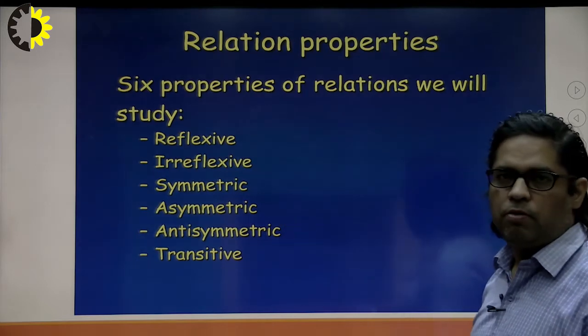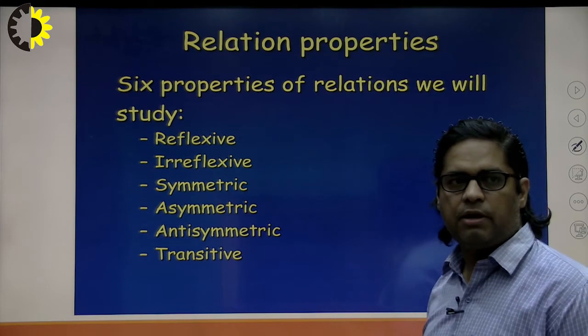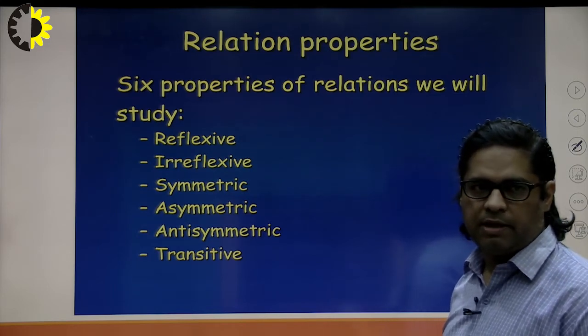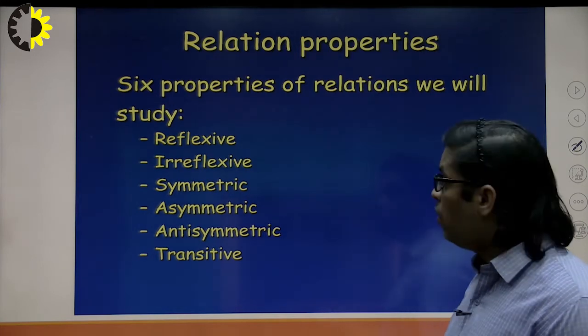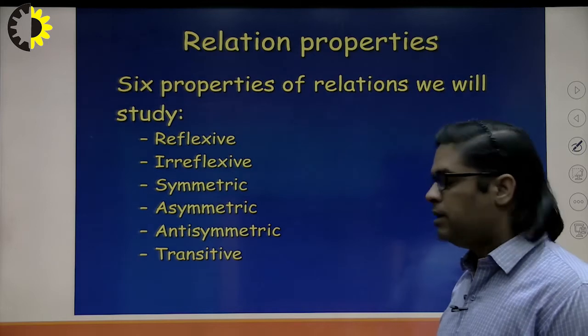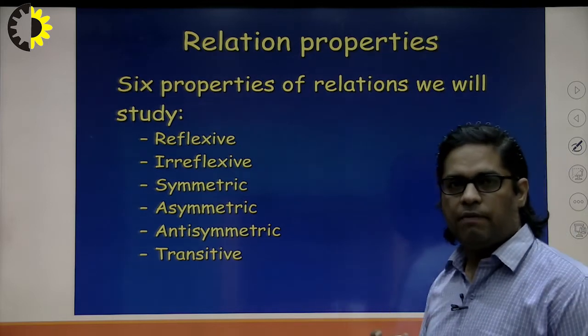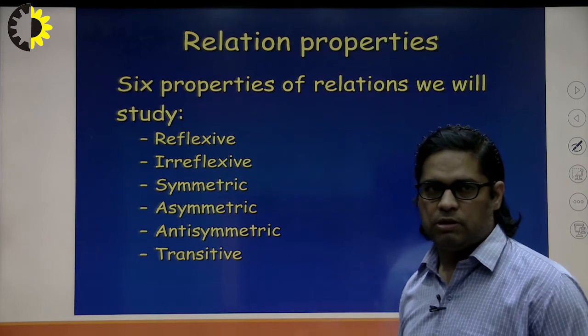So we should know these properties well. The first property is reflexive, second is irreflexive, third is symmetric, next asymmetric, antisymmetric and transitive. Although they look a bit similar, there is actually a difference between each and every property, and we should know about these differences.